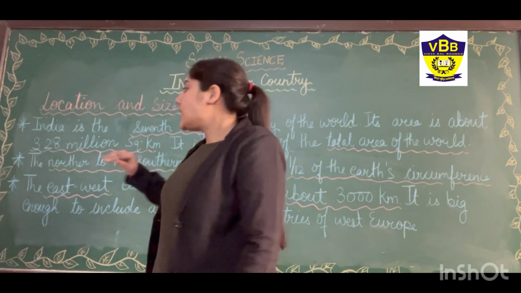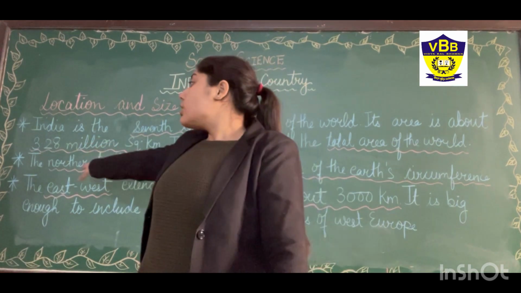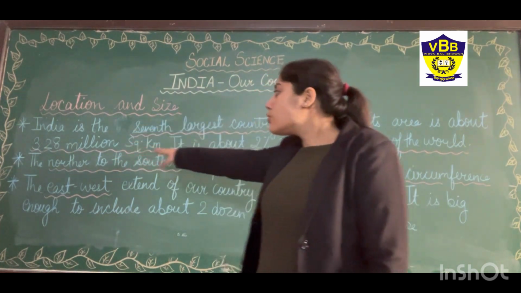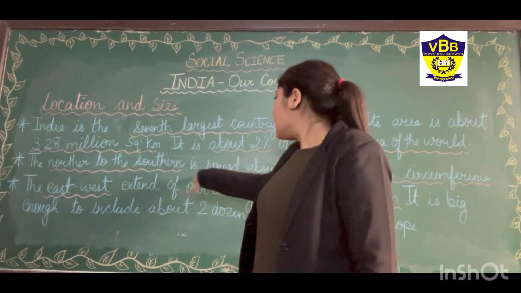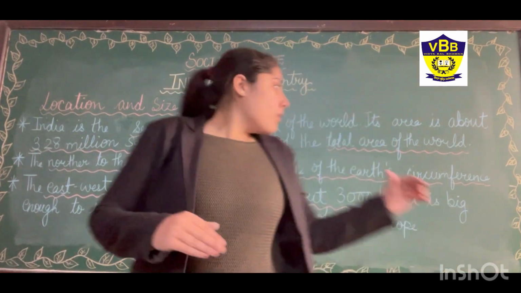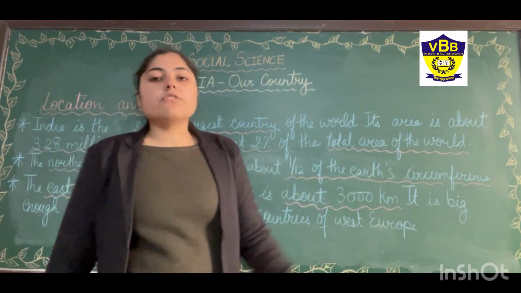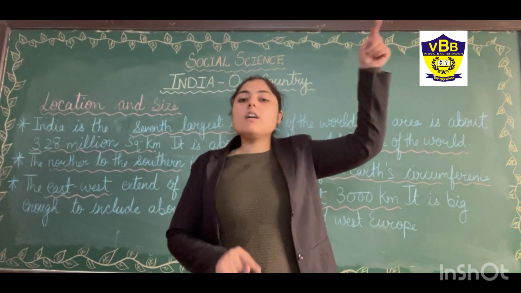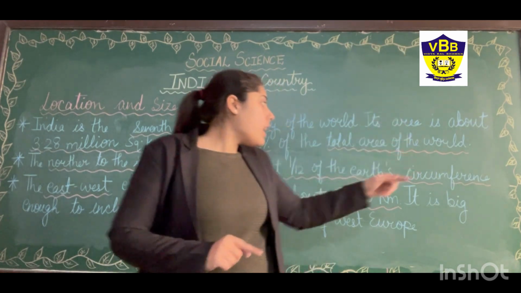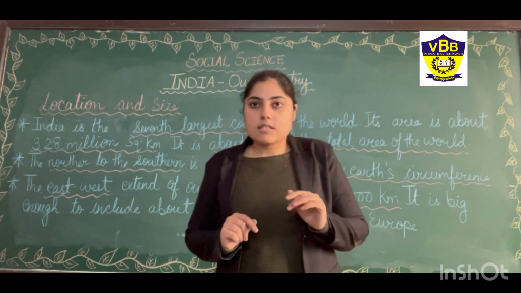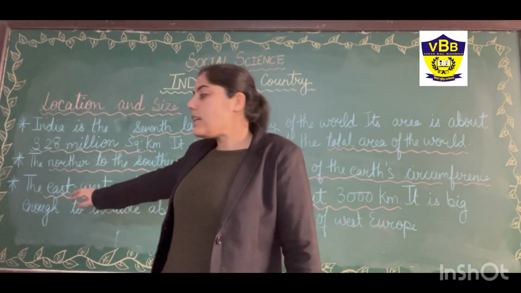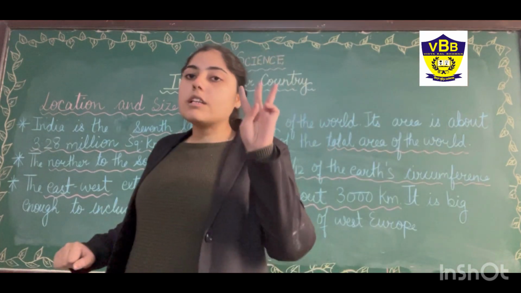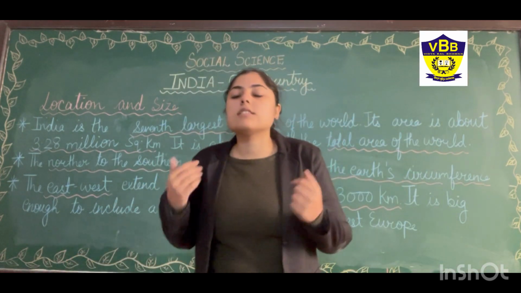Okay, and as we have talked about the Himalayas, the snow-covered mountains in the north, to Kanyakumari in the south, it spreads about 1/12 of the earth's surface. From the north of the Himalayas to the south of Kanyakumari, it covers 1/12 of the earth's surface. Okay, and the east and west extent of the country is about 3,000 kilometers.